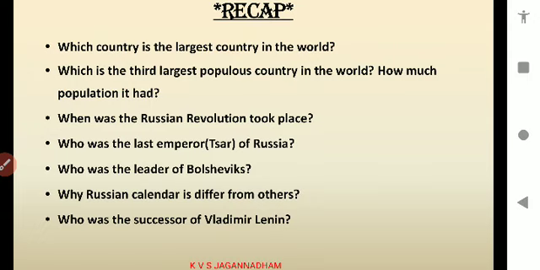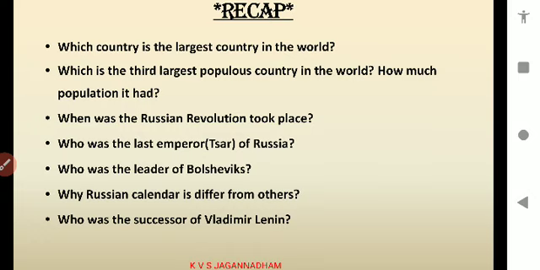1917. Who was the last emperor, or last Tsar, of Russia? Tsar Nicholas II. Who was the leader of the Bolsheviks? Lenin, Vladimir Lenin. Why is the Russian calendar different from others? Because it follows the Julian calendar. Other countries follow the Gregorian calendar. Who was the successor of Vladimir Lenin? Successor in the sense, who came after Vladimir Lenin?